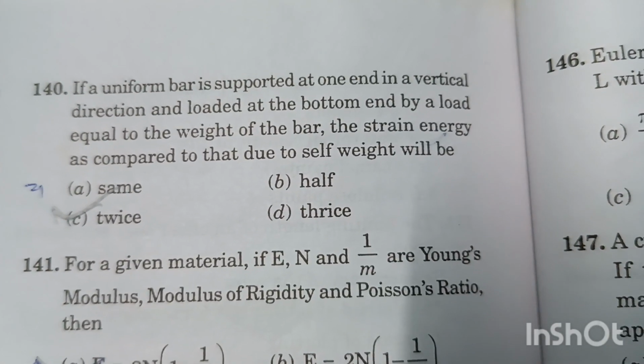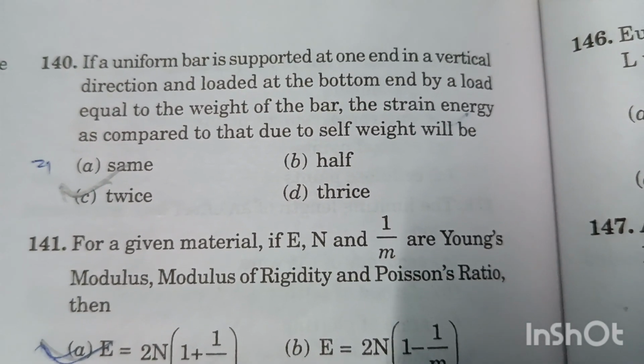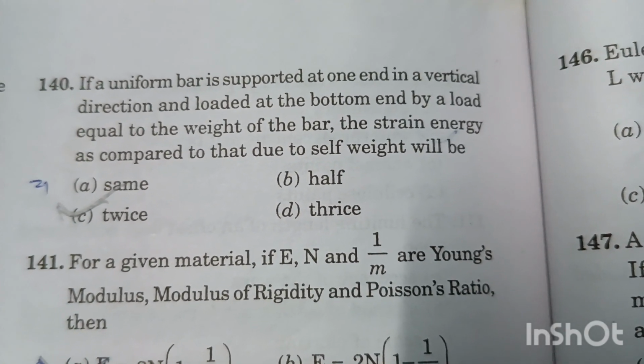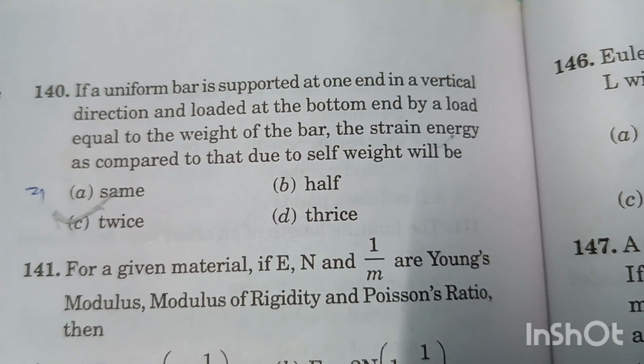Question number 140. If a uniform bar is supported at one end in a vertical direction and loaded at the bottom end by a load equal to the weight of the bar, the strain energy as compared to that due to self weight will be.